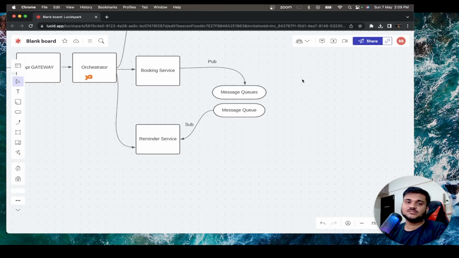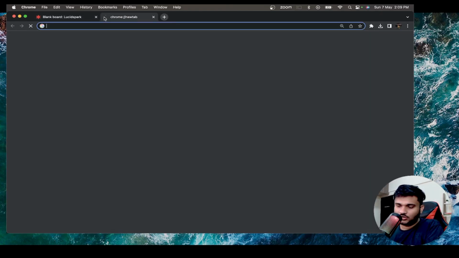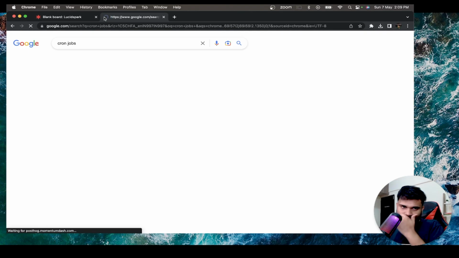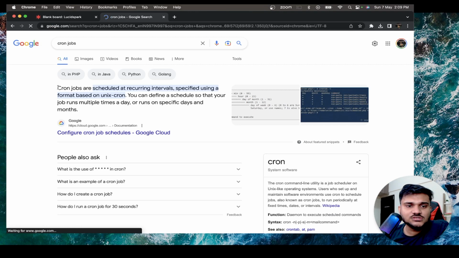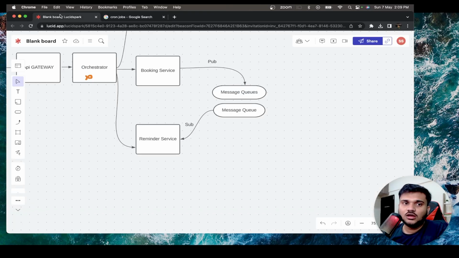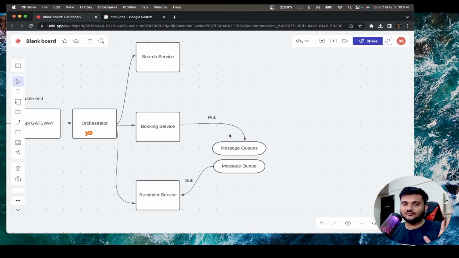So you don't need to set up separate timers. It is an operating system level feature that is actually given to you. You can actually read about cron jobs. So cron jobs are scheduled at recurring intervals specified using a format based on Unix cron, right? So you are going to just specify a particular format, and in that format you are going to mention that, okay, this particular piece of code I want to execute every 10 minutes from now or every 30 minutes from now.